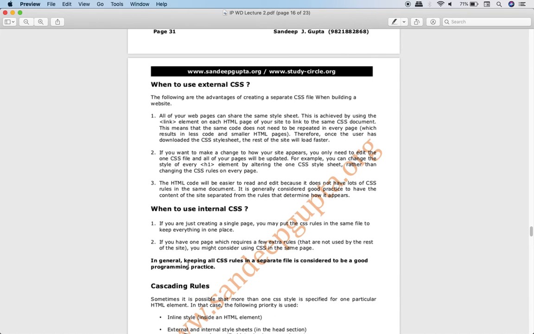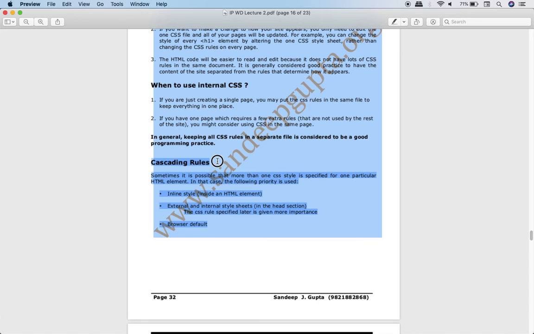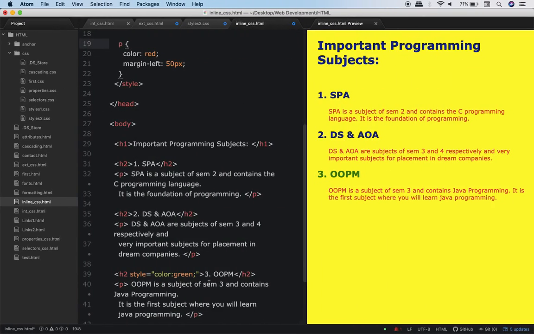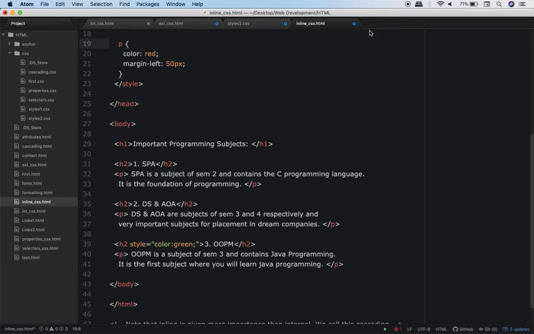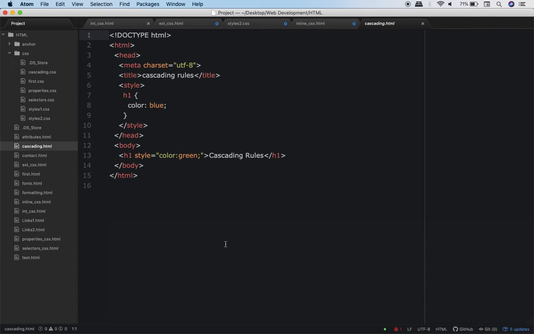Moreover, in my notes, I have also given when you should use external CSS and when you should use internal CSS. So I want you to read this on your own. I am sure you will understand this. Now, to understand cascading rules better, I have created one program over here. So see, this is the program, cascading.html.